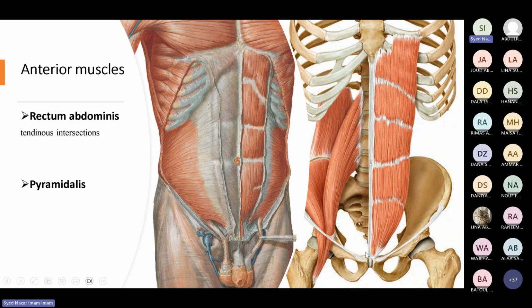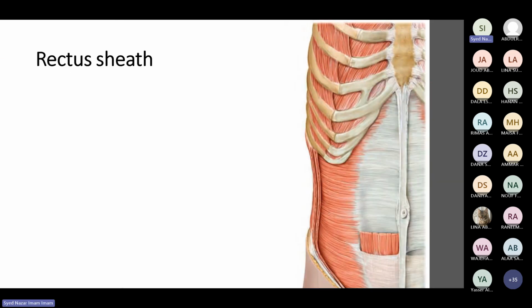And at the lowest part, we have a very small muscle, pyramidal in shape. This is called the pyramidalis. It's again from the pubic symphysis, and it is inserted over this central midline fibrotendinous band, which is called the linea alba. So two anterior muscles, pyramidalis and rectus abdominis, and three lateral muscles: external oblique, internal oblique, and transversus abdominis. Now, there is one very important concept in the anterolateral abdominal wall, and that is the rectus sheath.